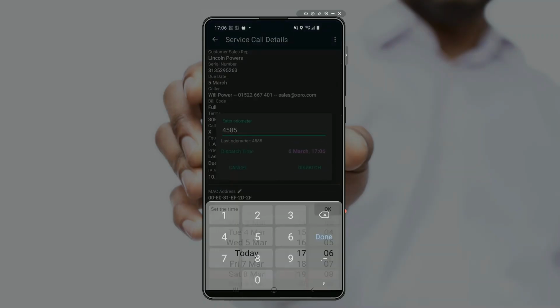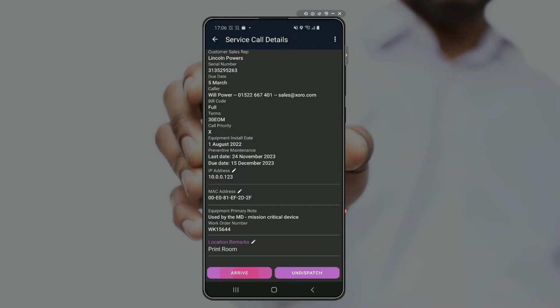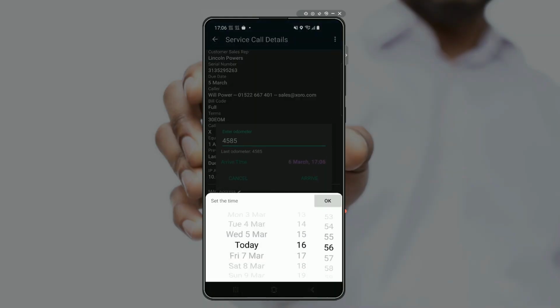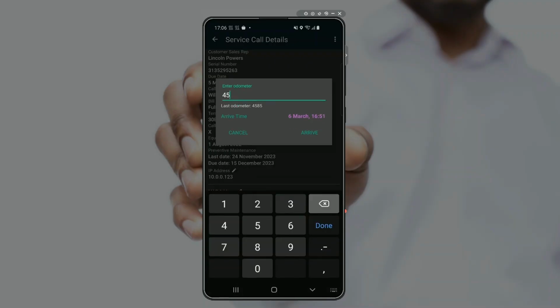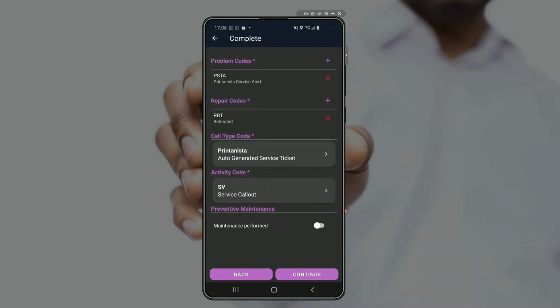So because there was a bit of distance involved in getting to that call, if I forgot to dispatch in real time, I can back roll my time to when I actually left. And then we're going to record our arrival. And I got there about 20 minutes ago. I'm going to update my mileage. So this is my odometer reading on my vehicle. Super important because we want to make sure we're tracking profitability against the customer and the contract the equipment's tied to by offsetting it against any costs associated with travel.